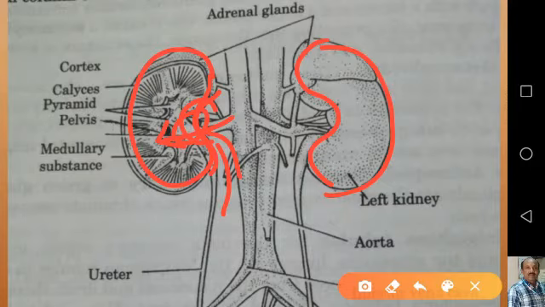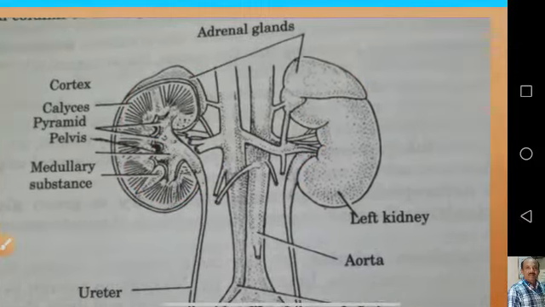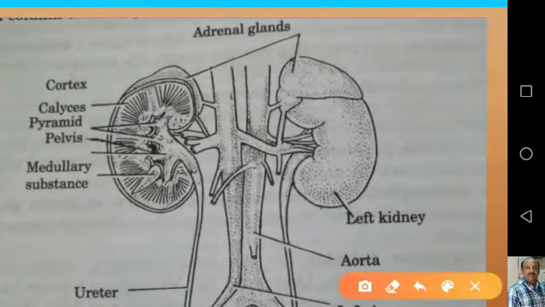Each kidney is surrounded by a tough fibrous capsule. Here you can see the capsule is present. This is the capsule that protects its delicate inner surface.